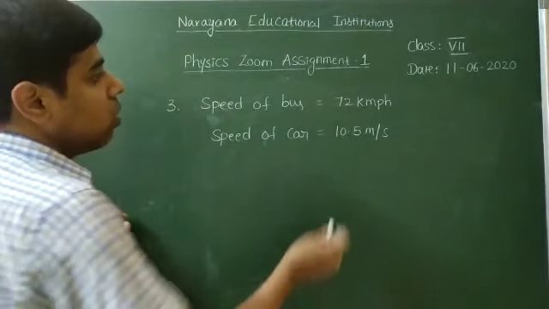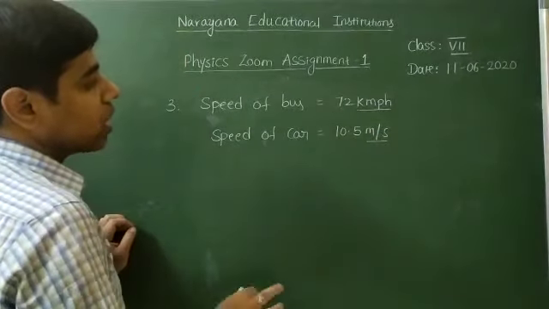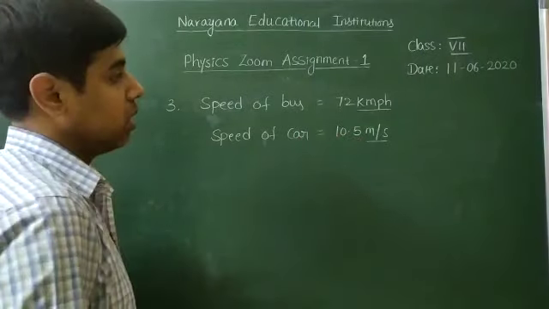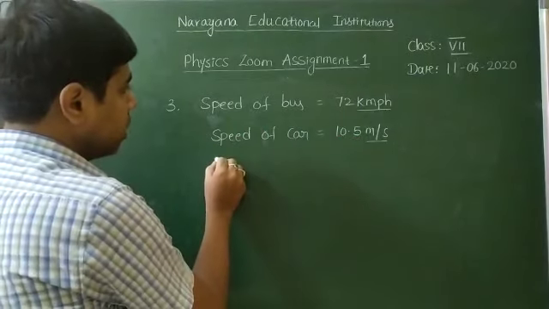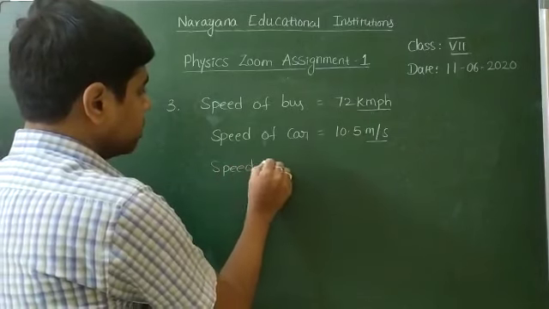So here one is in kilometer per hour, other one is in meter per second. So for comparison, both units should be in the same manner, so I can convert the speed of bus into meter per second.